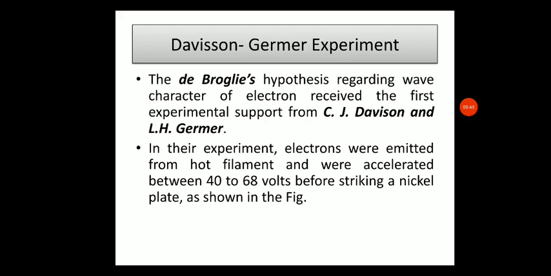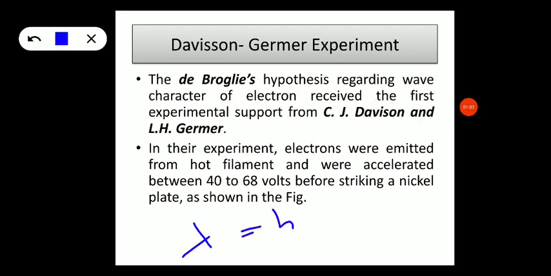He combined Einstein's equation, E is equal to mc square, and Planck's equation, E is equal to h nu, and arrived at de Broglie's hypothesis, that is lambda is equal to h by mc, where h is Planck's constant, lambda is the wavelength, m is the mass and c is the velocity of the particle.